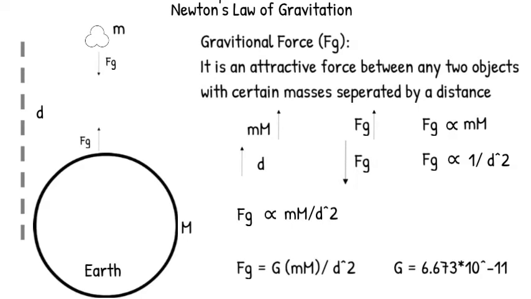Now the gravitational force is there between you and your car, as well as between you and the Earth. As the mass of the Earth is far huge, the gravitational force between you and Earth is very much larger than between you and your car. That's why you get attracted towards Earth and not towards the car.